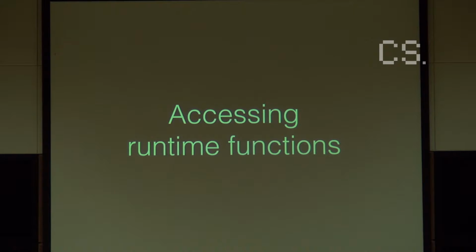Okay, so while doing my research, I was seeing all these cool runtime functions like more stack and other things. And I was like, why do the Go developers get to have all the fun? I want to call these functions and play around with them. So essentially, I wanted to be able to call any private random function.